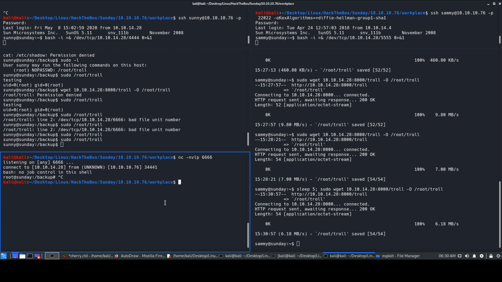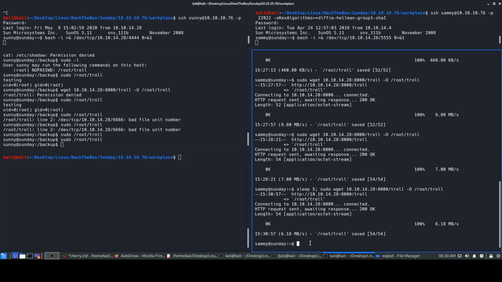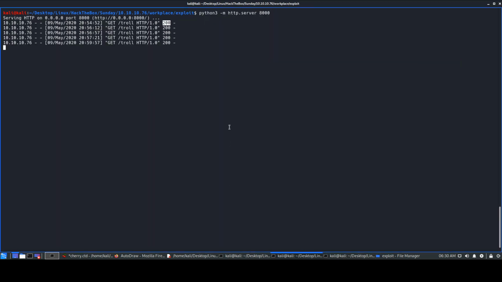Okay. Now another thing I want to show you is using wget. How can we get the root text? We'll not get the root text over here. We'll get that override script just for example, because I don't want to show you the root text obviously. We'll be using netcat for that. So we'll close this. We do not require this anymore.